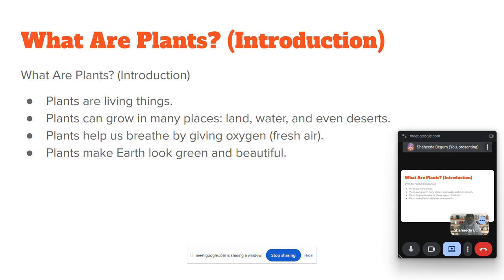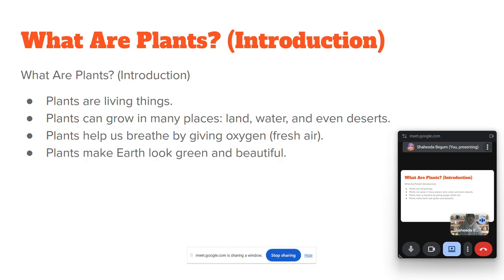What are plants? Plants are living things. We all know plants are living things because they breathe, they take carbon dioxide and release oxygen. They move, they grow, they respond, they reproduce.